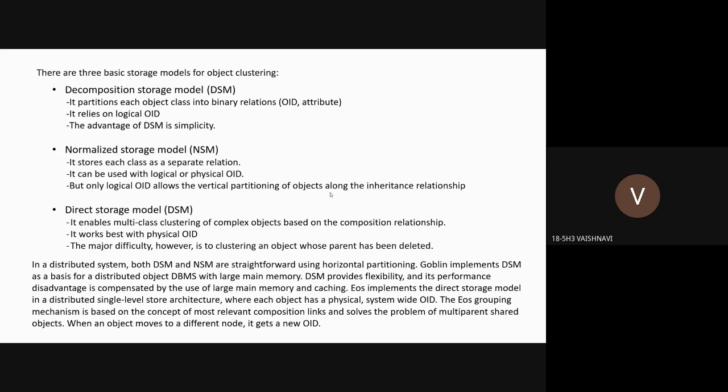In a distributed system, both DSM and NSM are straightforward using horizontal partitioning. Goblin implements DSM as a basis for the distributed object DBMS with large main memory, whereas EOS implements the direct storage model in a distributed single level storage architecture where each object has a physical system-wide object identifier.